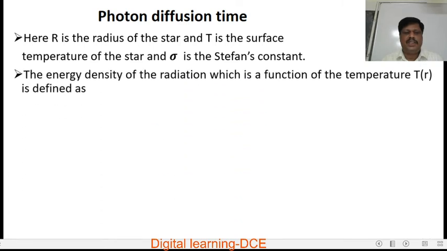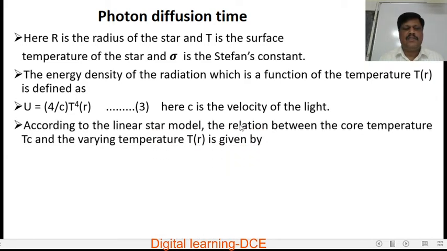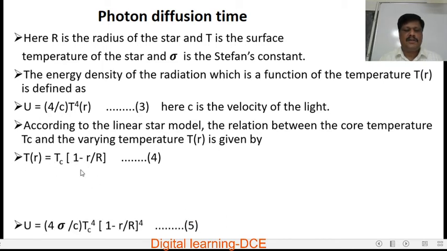Here R is the radius of the star, capital T is the surface temperature of the star and σ is Stefan's constant. The energy density of the radiation, which is a function of the temperature T(r), is defined as U = (4σ/c)T⁴. Call this equation 3. Here c is the velocity of light. According to the linear star model, the relation between the core temperature Tc and the varying temperature T(r) is given by T(r) = Tc(1 − r/R). Call this equation 4, which we have already derived in the expression for internal temperature of a star.